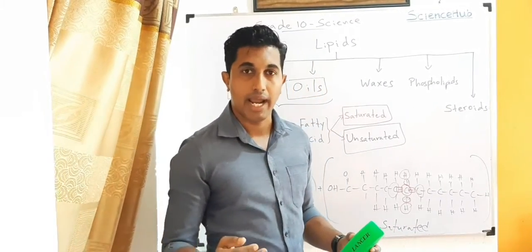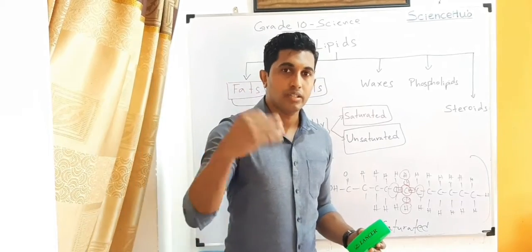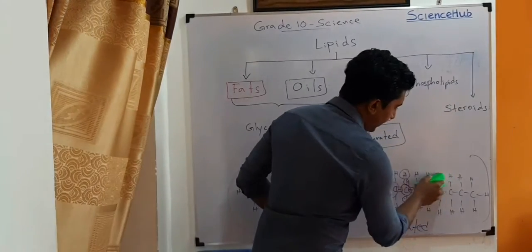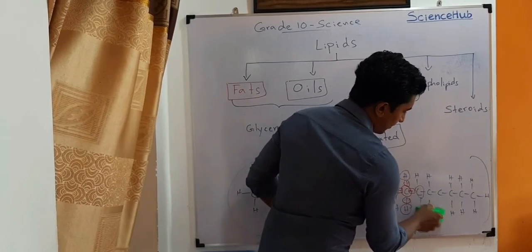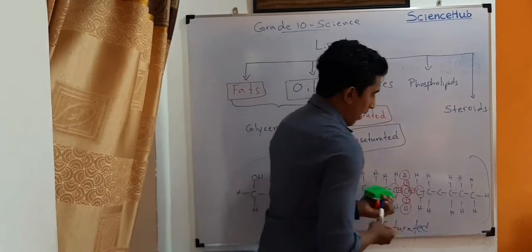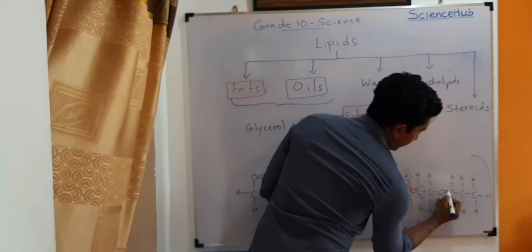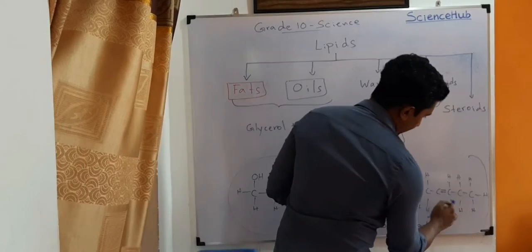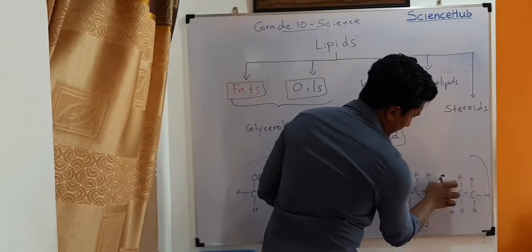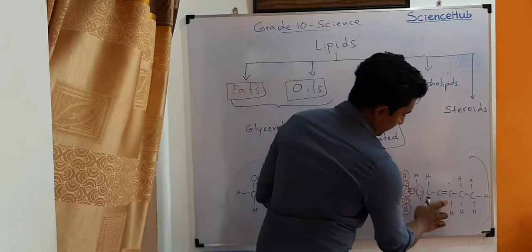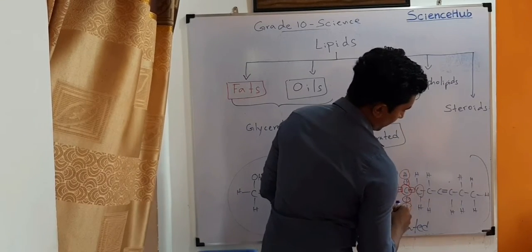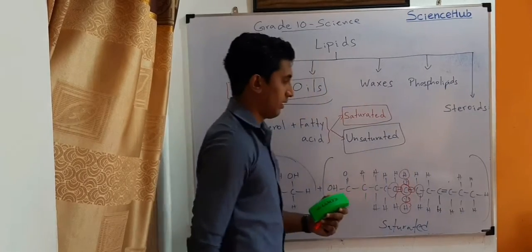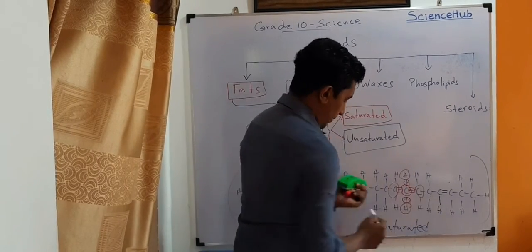Therefore, if there is a double bond here, right now consider this carbon atom.